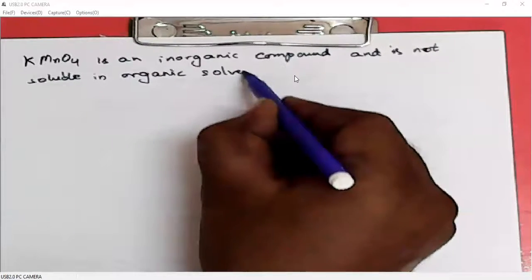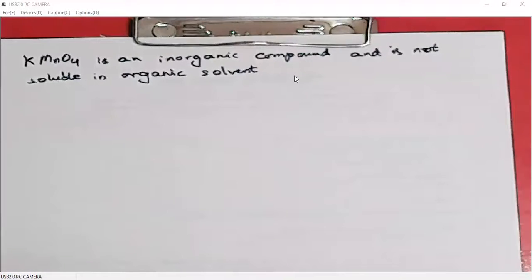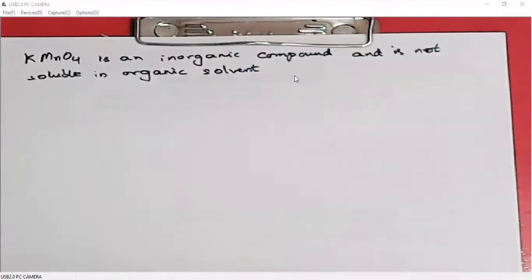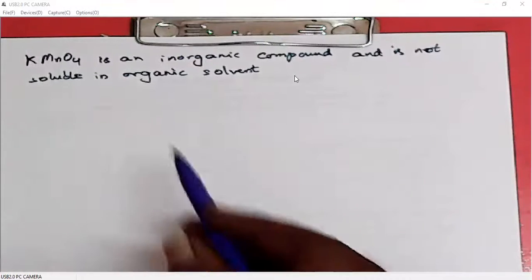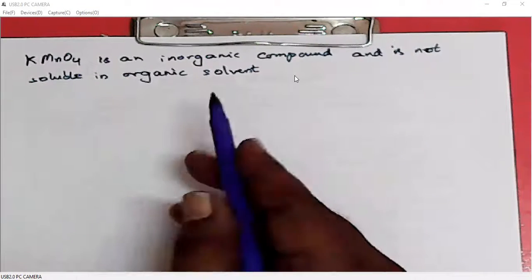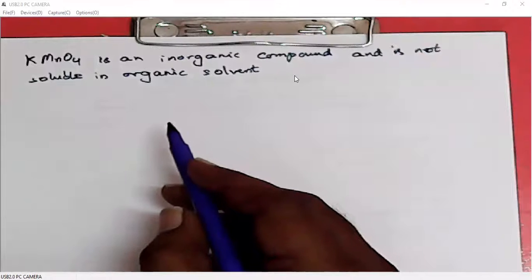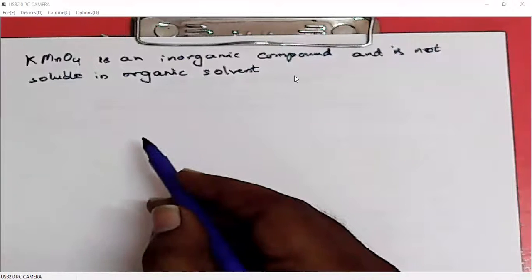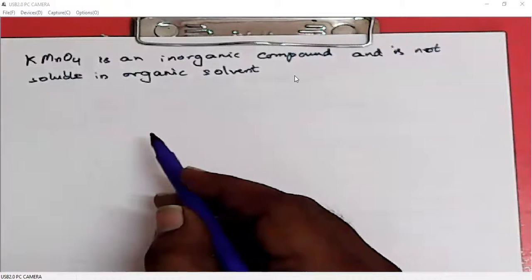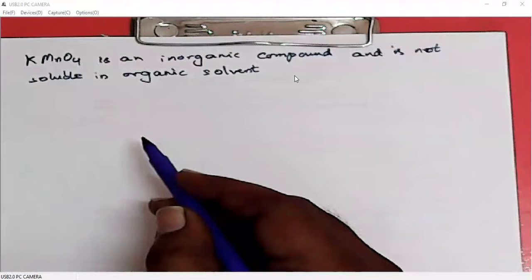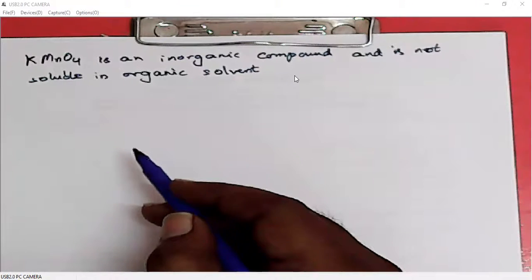So when we want to oxidize organic compounds, it is difficult for us to oxidize them with KMnO4, because KMnO4 can dissolve in water. Organic compounds will dissolve in organic solvents. So the aqueous phase and organic phase will not mix. So the reaction may not be possible.